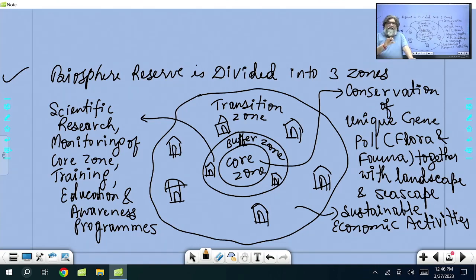Same way, Nilgiri, Blue Mountains, that is South India, which is part of Tamil Nadu, Karnataka and Kerala, is a biosphere reserve, Nilgiri. And again, core area is protected there. Whatever economic activities will be in the transition zone, what I've drawn in the diagram, right? I hope you all are writing this.